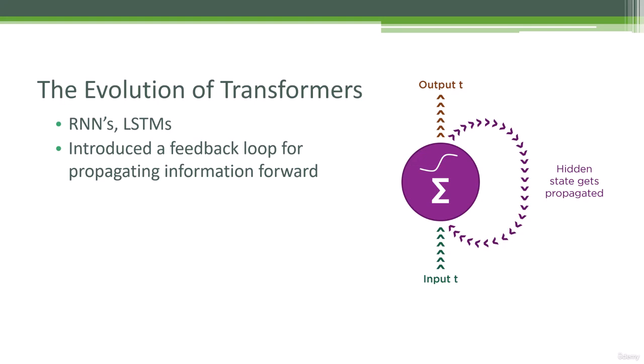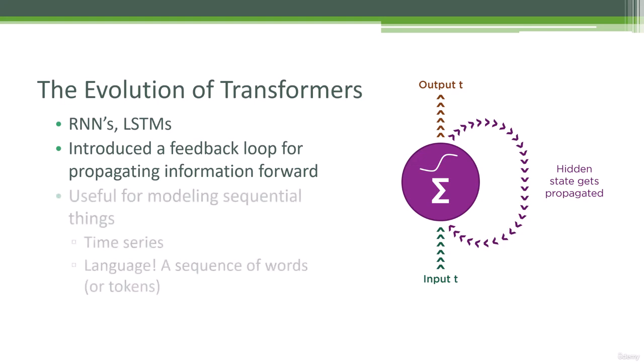And that allows it to maintain information as you process the words in a sentence, for example, or more generally, any time series data. So not only can RNNs be used for language processing, they've also been used for things like predicting stock prices over time or whatever it might be. But we're most interested in language because we're talking about large language models in this particular section. So you can model a language, a spoken sentence, as just a sequence of words, and you can translate those words into numerical tokens, which in turn can be fed into a neural network of some sort.